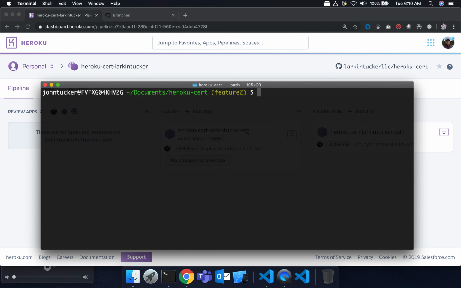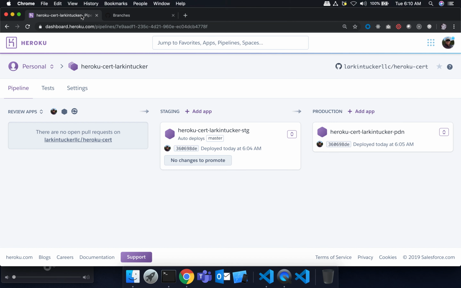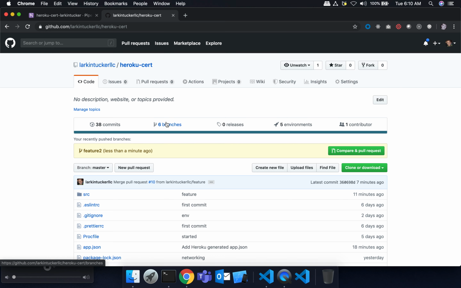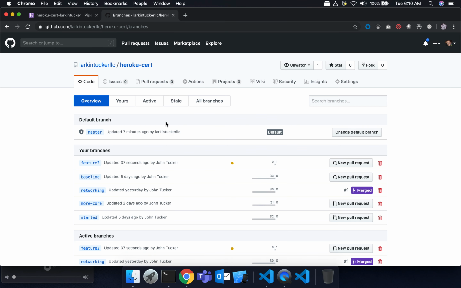Okay. So I'm ready to go. Let's look at a couple things. I haven't done a pull request yet, so nothing will happen here. But if I go to GitHub, okay, go to my branches, one thing you'll notice here, see this little yellow dot here?